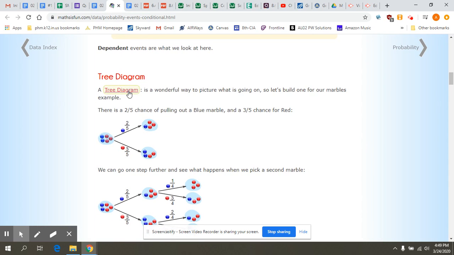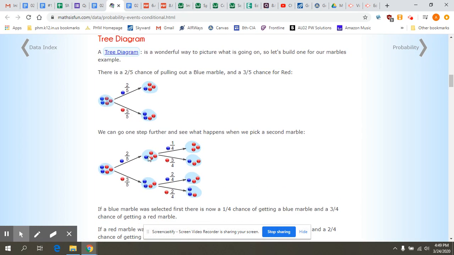Okay, and this link will tell you more about tree diagrams. I'm just going to walk you through this one. So now, if we first choose a blue marble, then my probability of choosing a blue marble from the bag the second time is 1/4, and the red marble is 3/4. And it shows you what happens each time.